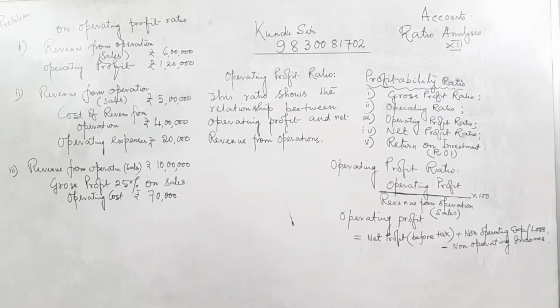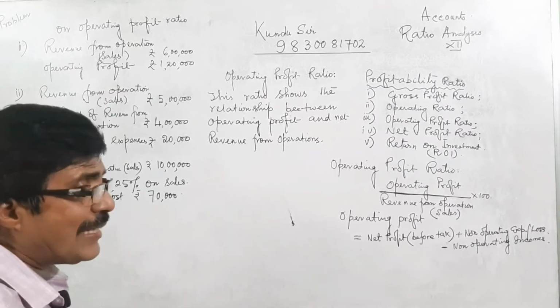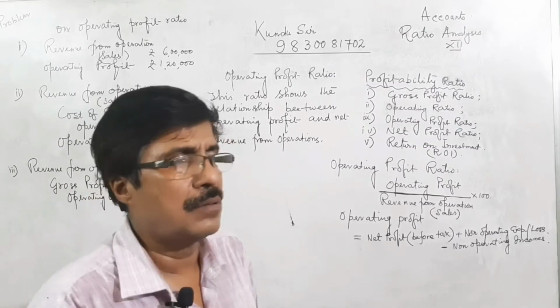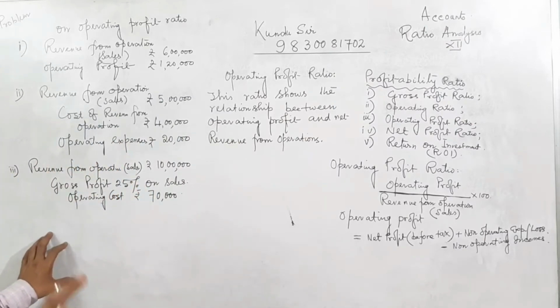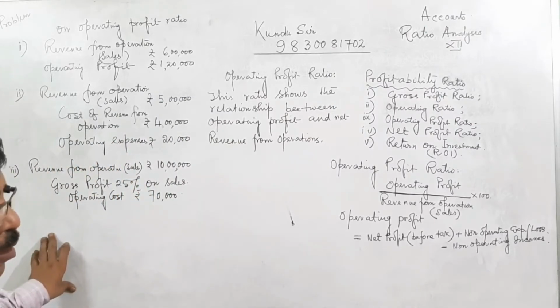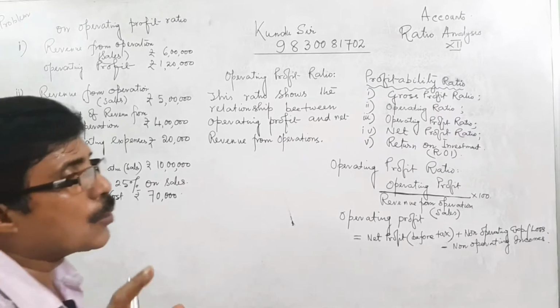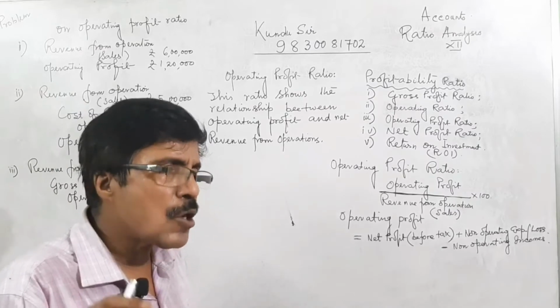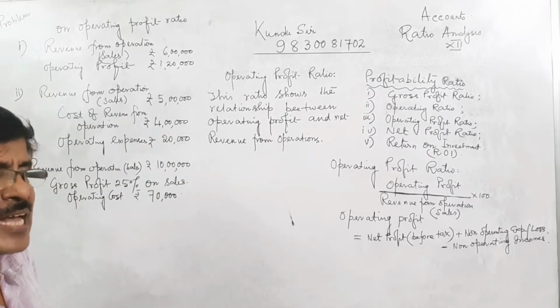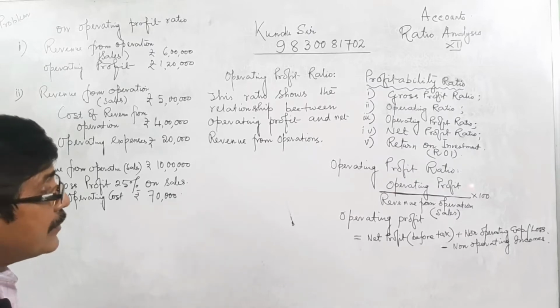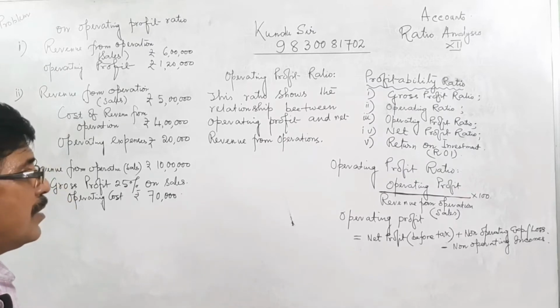Again I am saying, first we are getting revenue from operation. From revenue from operation, if we deduct cost of goods sold, then we will get the gross profit. From gross profit, if you deduct operating expenses, then we will get the operating profit.